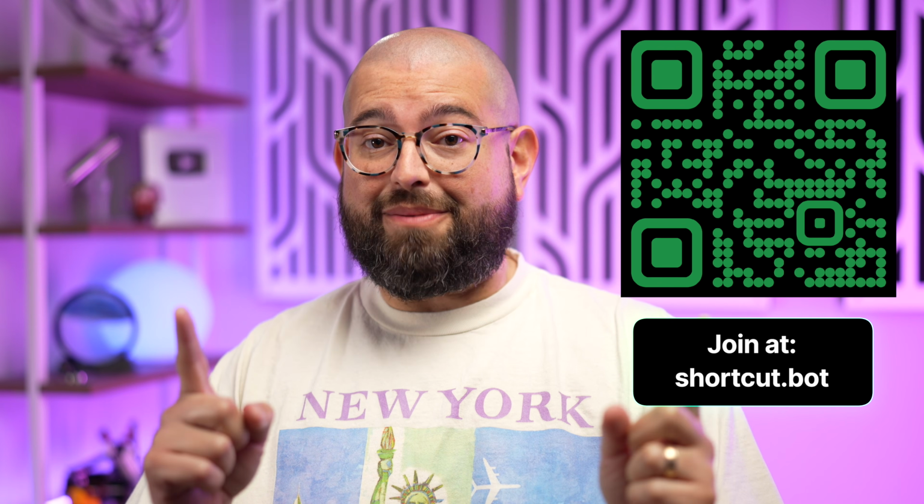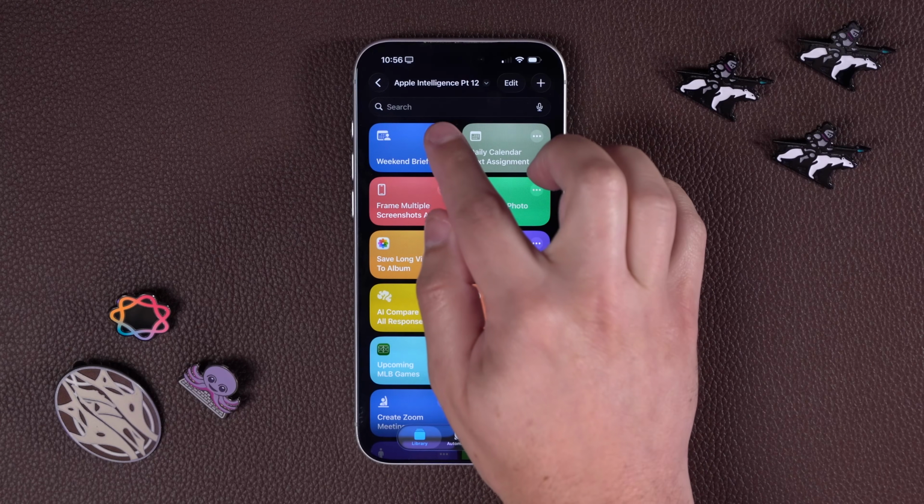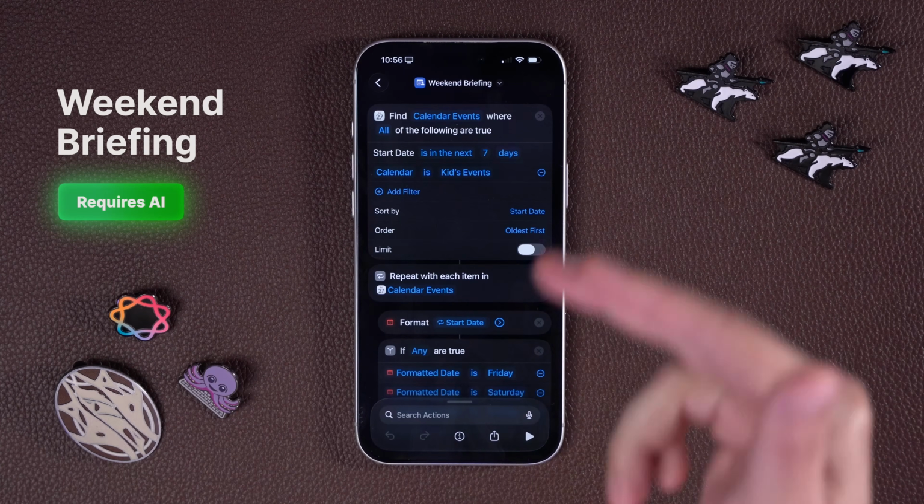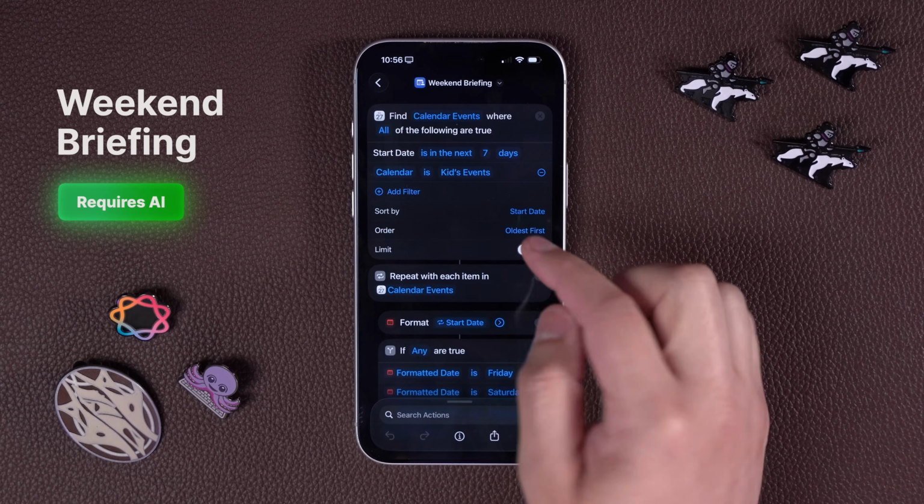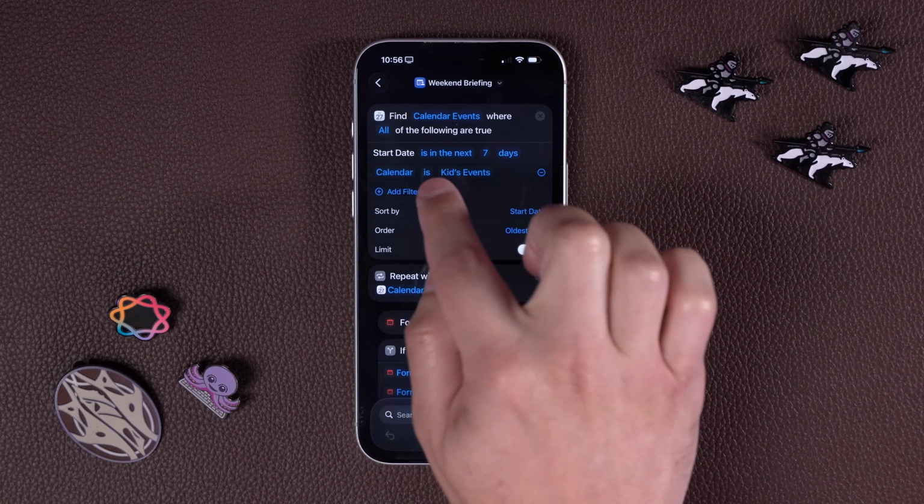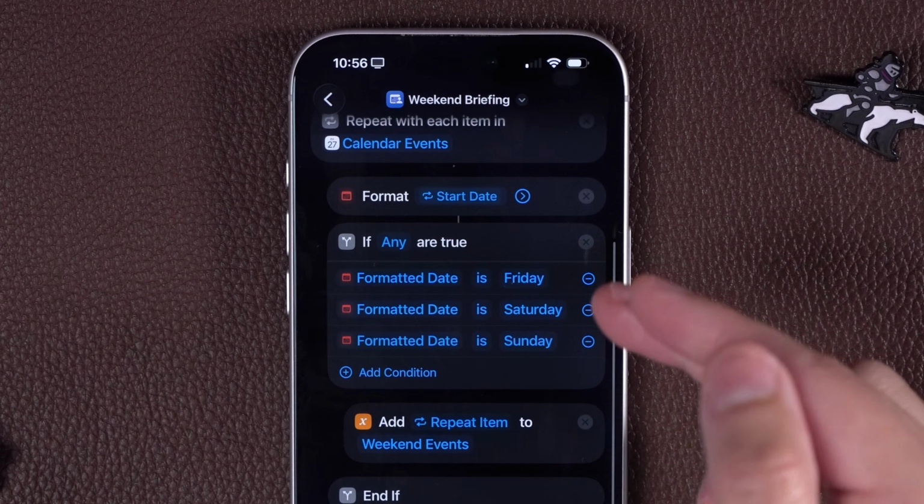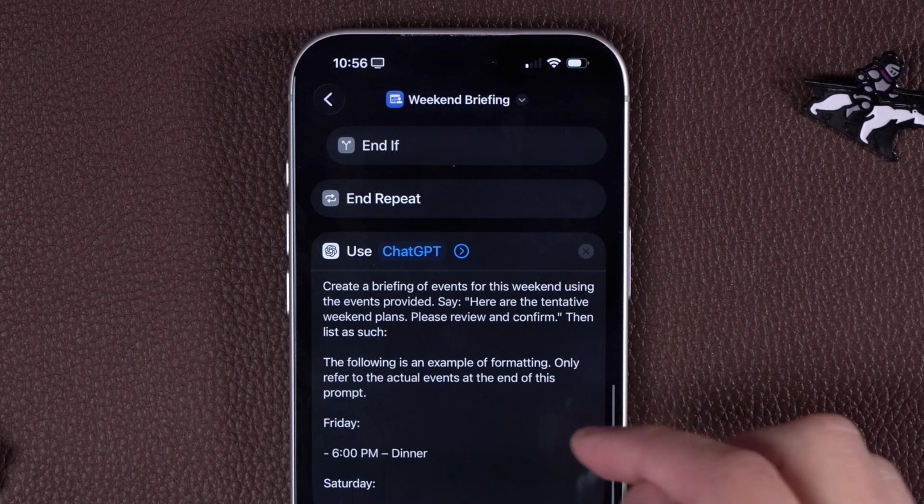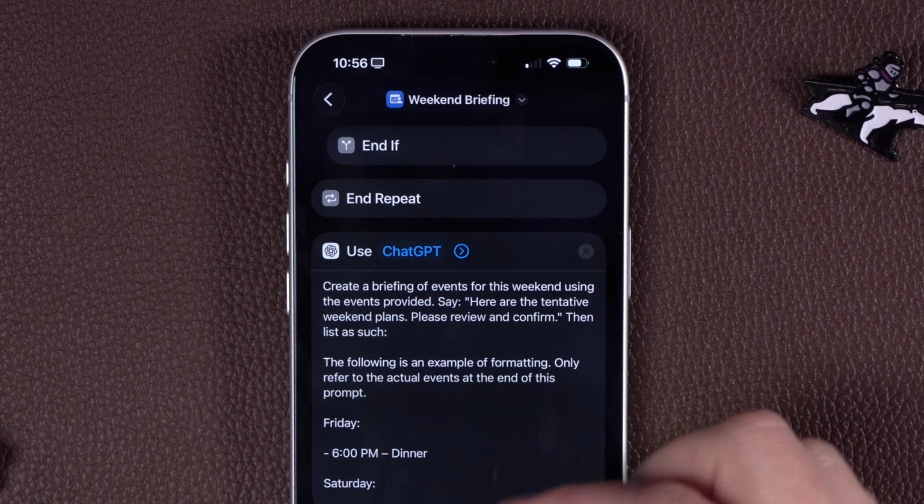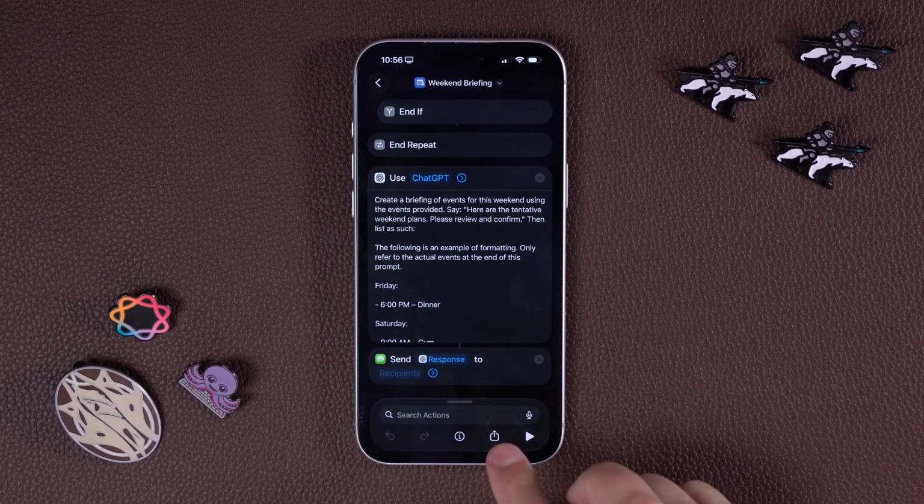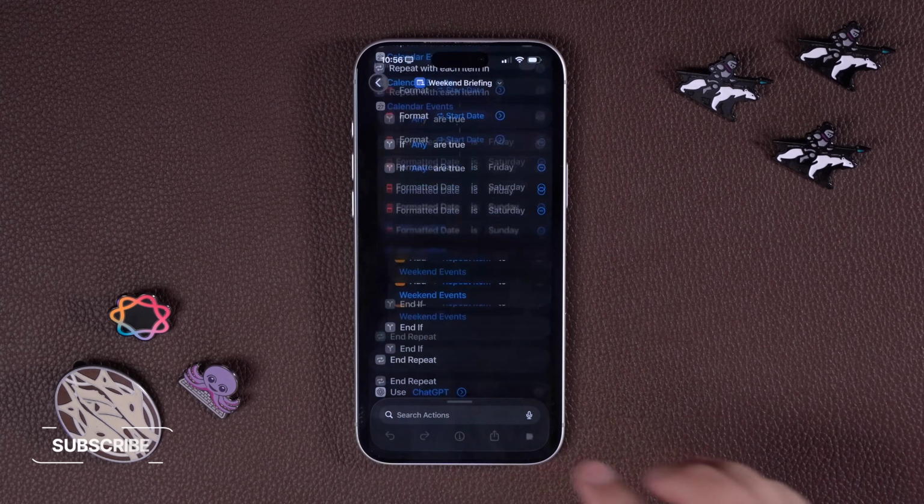So let's get into 30 plus new shortcuts. First, I got a request in the community for a weekend briefing. So what this does is get your calendar events for the next 7 days. Be sure to choose what calendars you want here in this first action. Then it only gets days from the next Friday, Saturday, and Sunday. Then it does use Apple Intelligence with ChatGPT extension to parse that and then puts it in a text message that you could send to yourself or you and a partner.